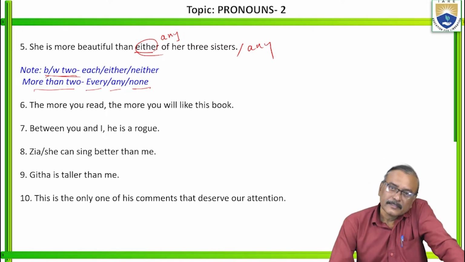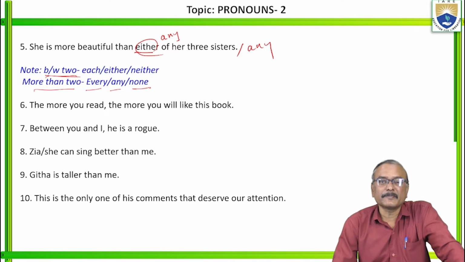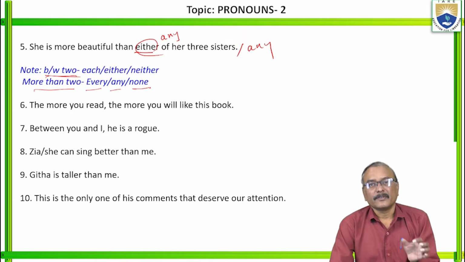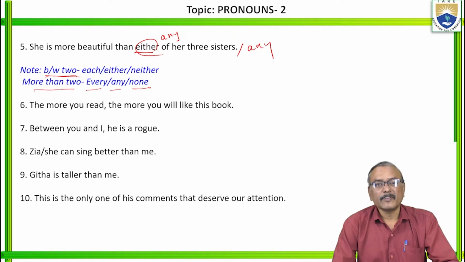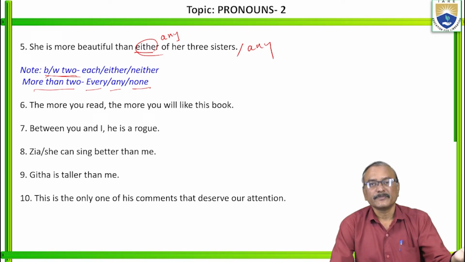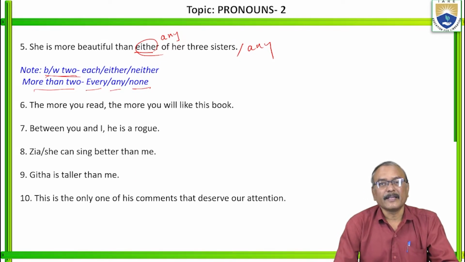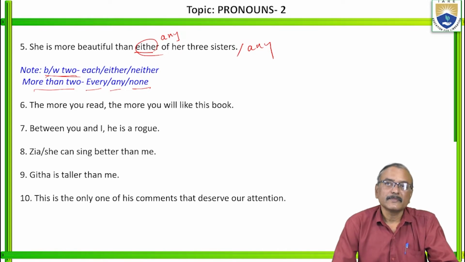These are called distributive pronouns. Is it clear? Each, either, neither are the distributive pronouns when we speak of between two. When we speak of more than two, use the distributive pronouns any, none, every. Any of her three sisters is the correct answer. Right?